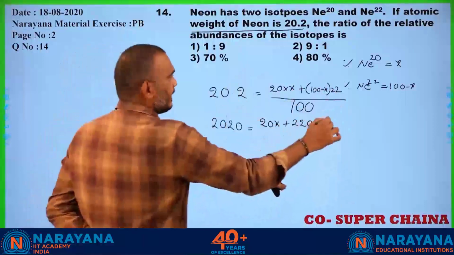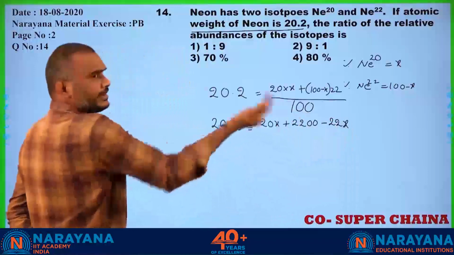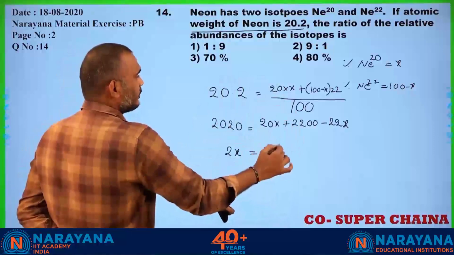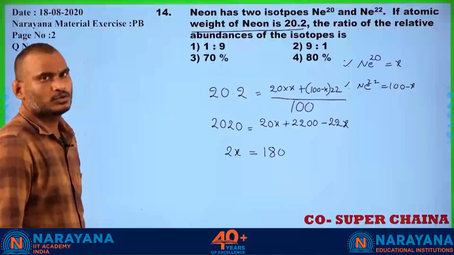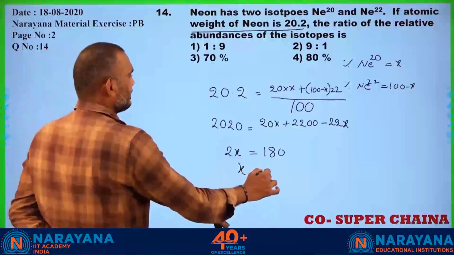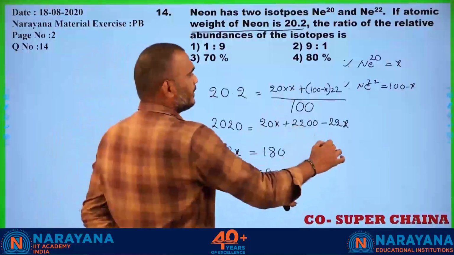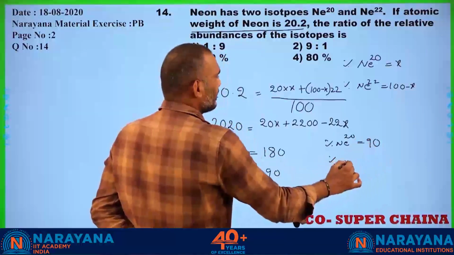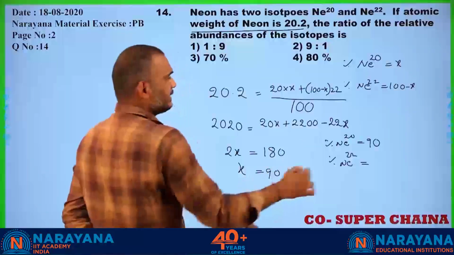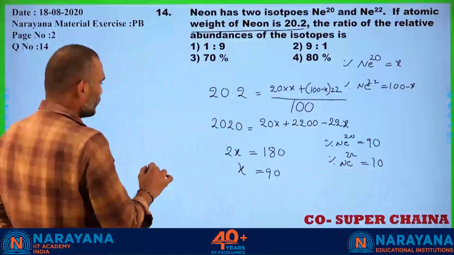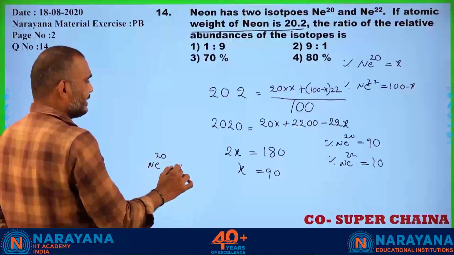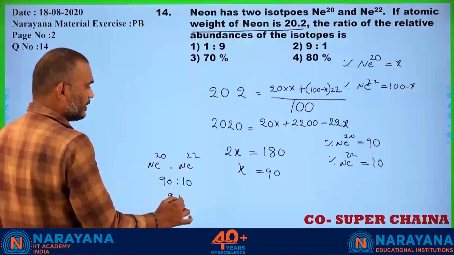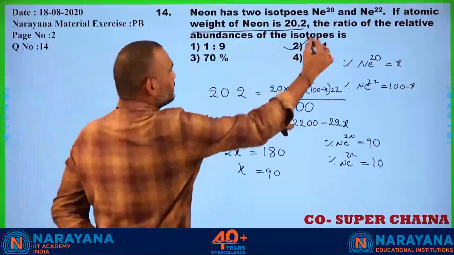minus 22X. Again that minus 2X you bring this side, 2X, it becomes 180. 2200 minus 2020, that is 180. That means the percentage of neon 20 is equal to 90. Then the percentage of neon 22 is equal to 100 minus 90, that is 10. Therefore, neon 20 and neon 22, the ratio is 90 is to 10, that is equal to 9 is to 1. Are you getting the answer?